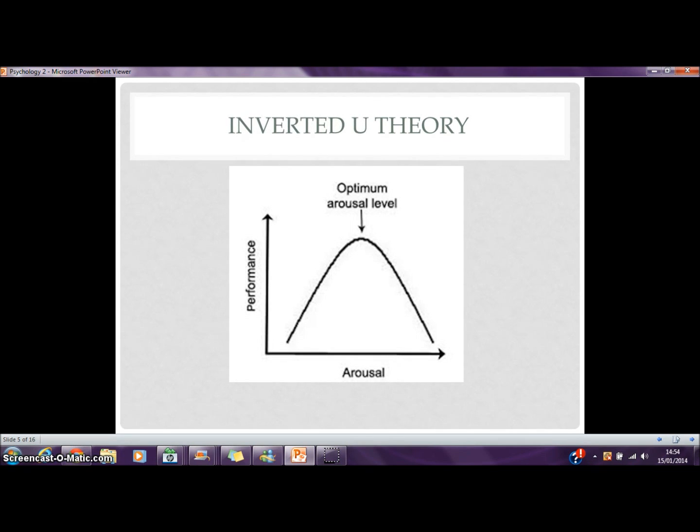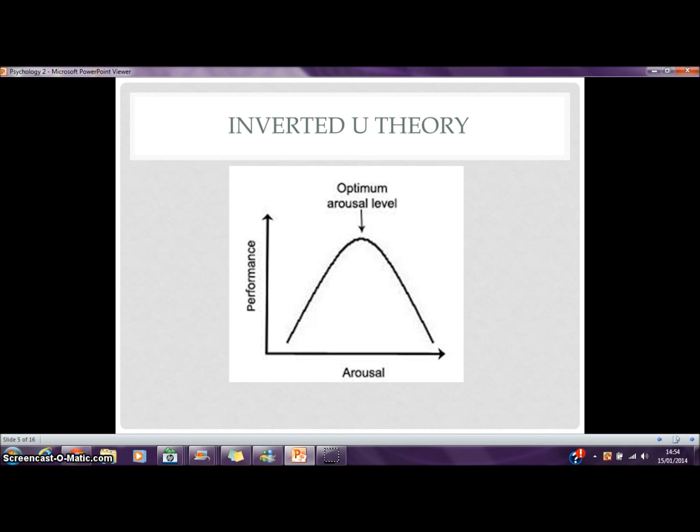The inverted U theory. The relationship in the inverted U theory between arousal and performance is a curve. This theory recognizes that there is a difference in levels of arousal, and too much arousal can damage performance. This theory states that as arousal increases, so does performance. However, there is a point called the optimum point of arousal, and once this level of arousal is hit, the player's performance will be at its highest. However, if the arousal still continues to increase after this point, the performance will start to decrease.